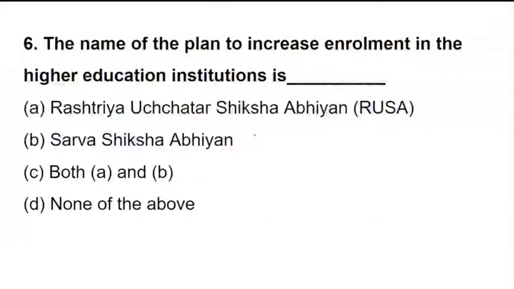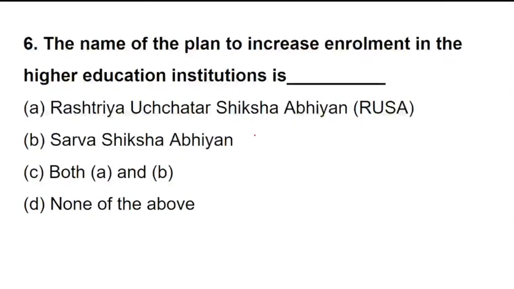Okay, yes. Now coming to the next question, number 6. Question number 6 asks about the name of the plan to increase enrollment in higher education. Any scheme or plan to increase enrollment in higher education will be what? Will it be Rashtriya Uchchatar Shikshan Abhiyan?